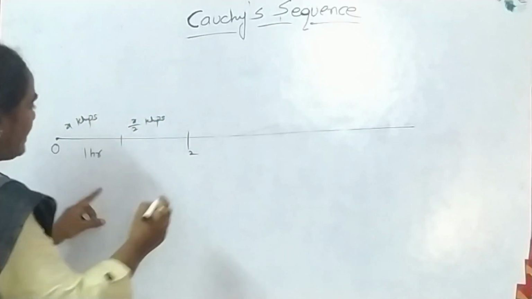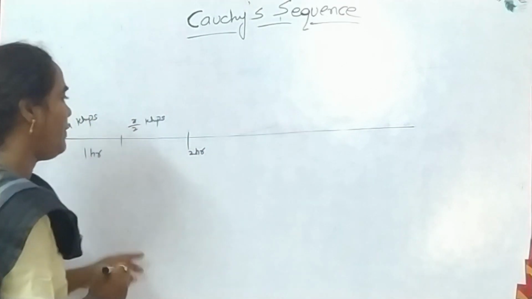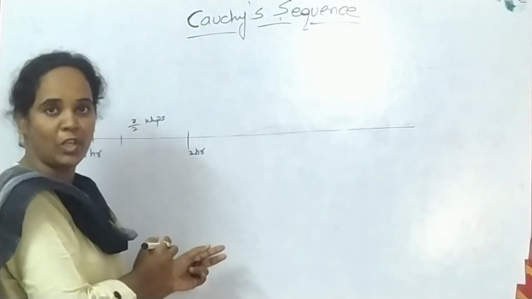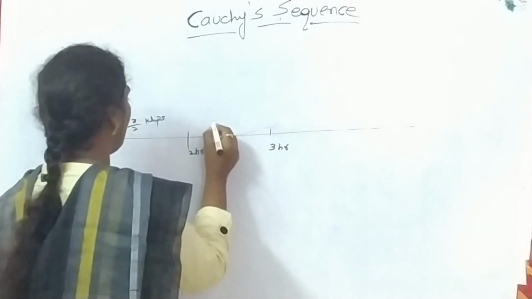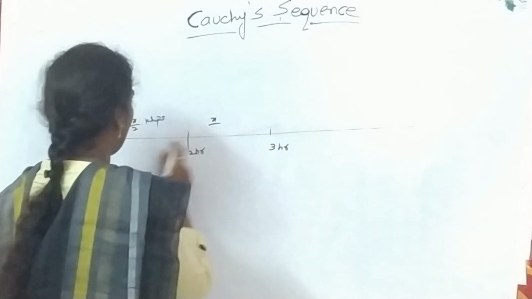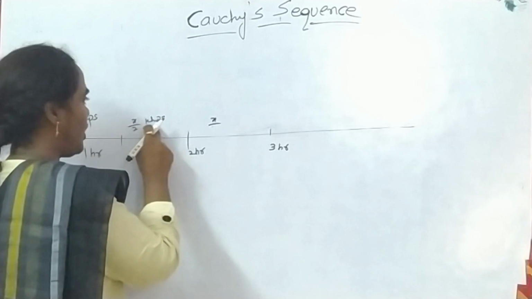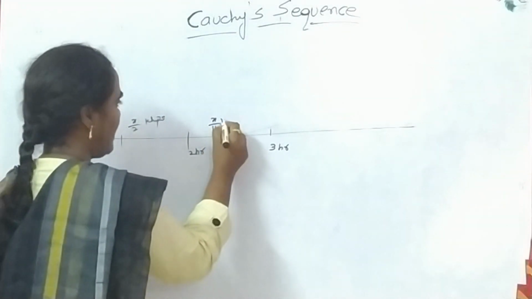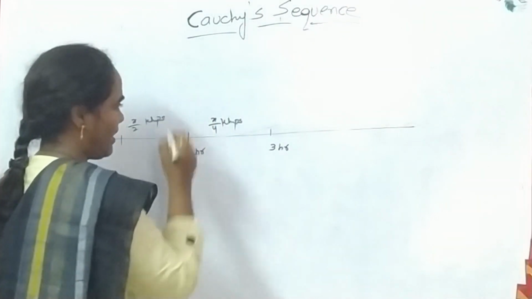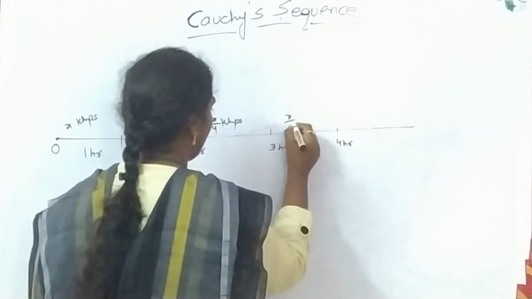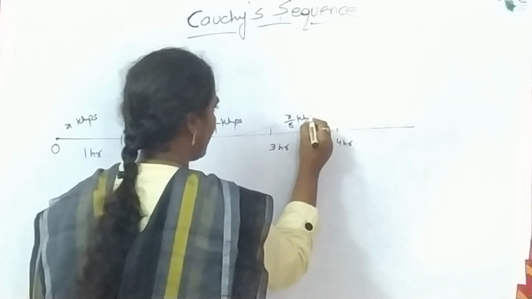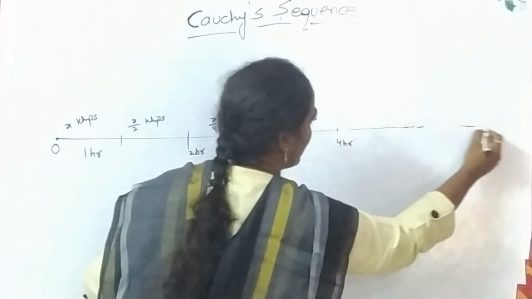At the end of the second hour, his speed is x by 2 kilometers per hour. Next, from the second hour to the third hour, his speed is half of x by 2, that is x by 4 kilometers per hour. At the end of the fourth hour, his speed is x by 8 kilometers per hour, and so on.